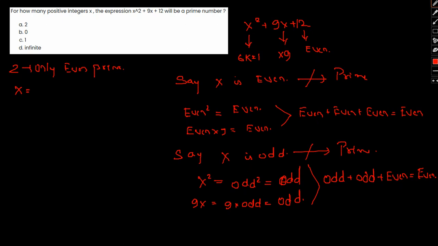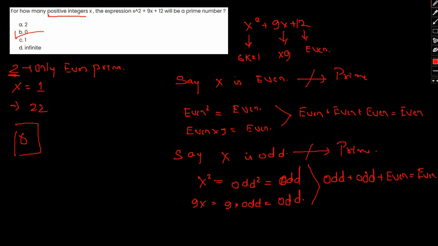Suppose I take x equal to 0. Okay, and one more thing, we cannot actually take 0 as well. We need positive integer x, so 0 also we cannot take, sorry, my bad. So the lowest value we can take in this regard is, I think, 1. So if I take 1, the value of the expression comes out to be 1 square plus 9, so 10, plus 12, 22. So no, we cannot arrive at 2 again, so no value of x will give us a prime, so our answer would be 0. Okay, option B will be the answer.